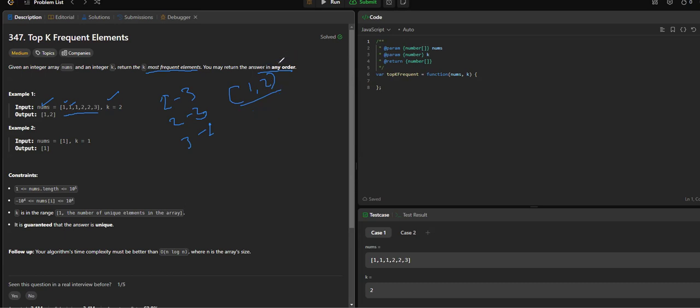One more thing, it's not been mentioned: what if 3 also came 3 times? So which one to pick? Again, let's just assume that we can return either 1, 2, or 1, 3. Any of them should be accepted because we don't see any condition mentioned here. Cool. So based on that, let's try to understand what we can do to solve this problem.